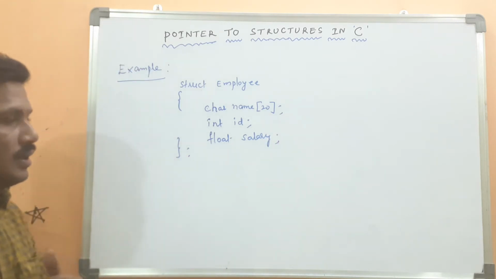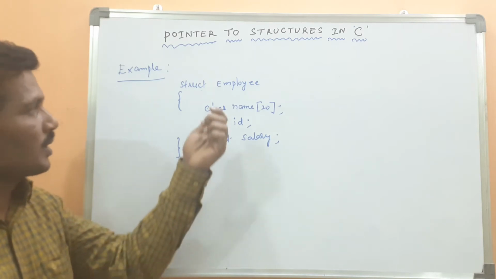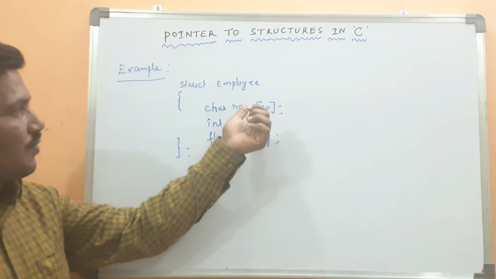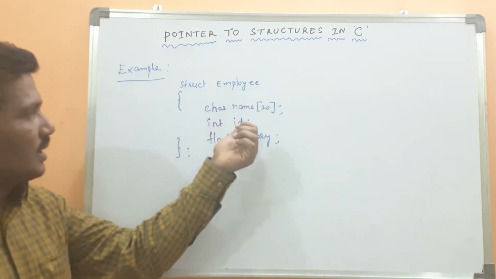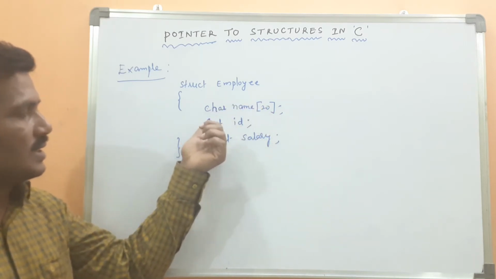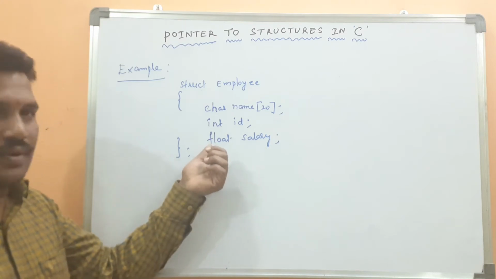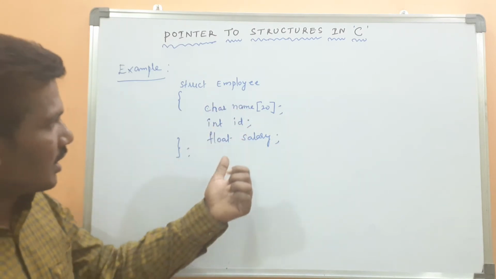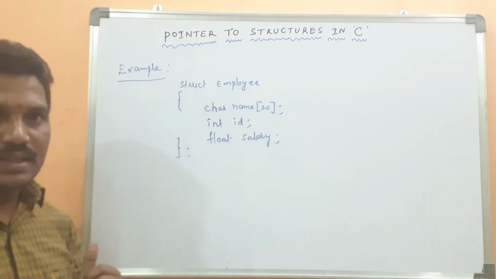Here, in the structure declaration, I have taken three members. The first member is declared as a character, the second as an integer, the third as a float. Three different types of members are declared inside the structure.